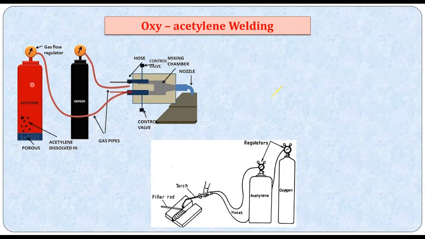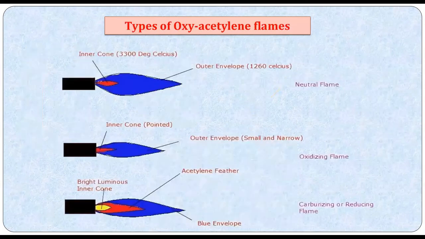So let us try to know the different kinds of flames produced. We have three types of flames: the neutral flame, the oxidizing flame, and the carburizing flame. The neutral flame is commonly used for welding mild steel, cast iron, aluminium, copper, and can also be used for metal cutting applications. The temperature of the neutral flame will be around 3000 to 3060 degrees Celsius. That's very, very important.